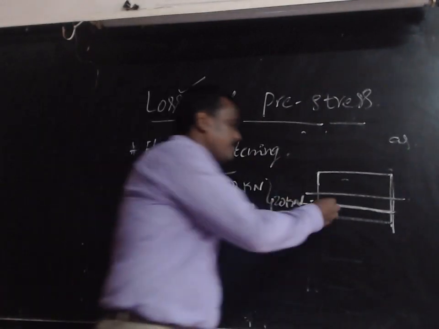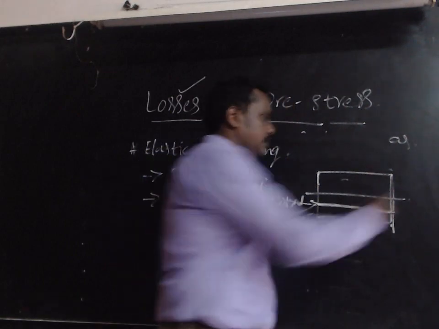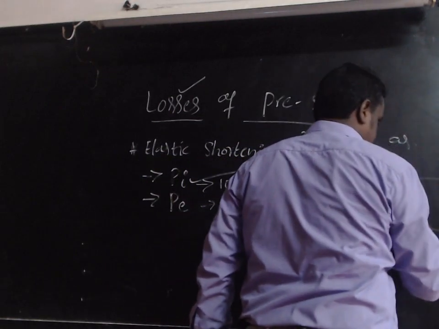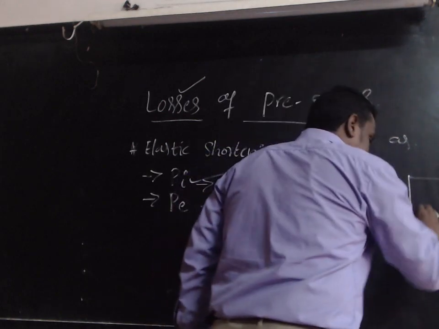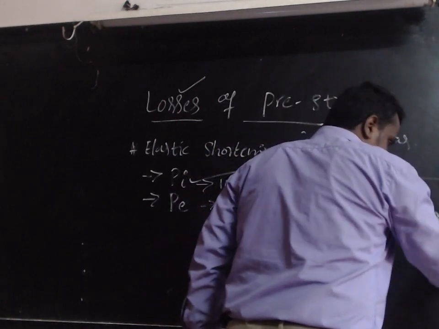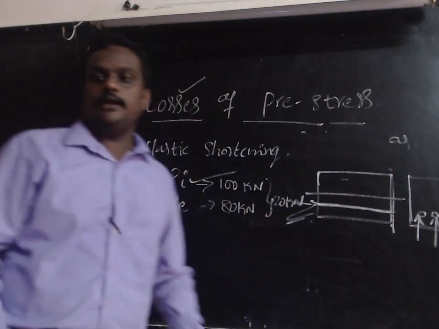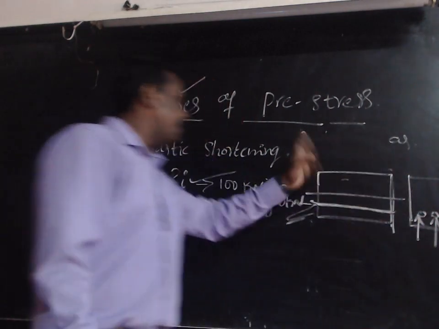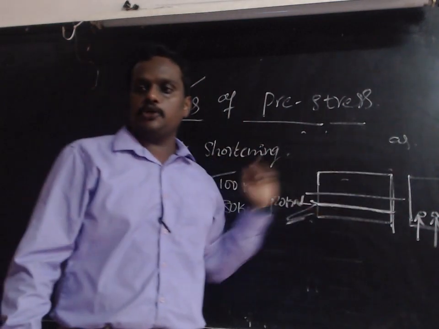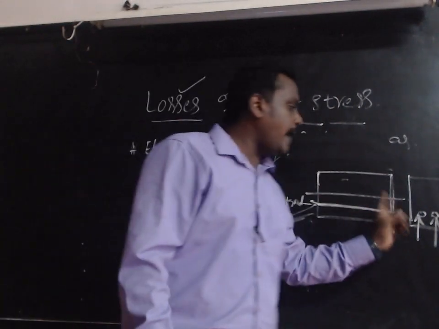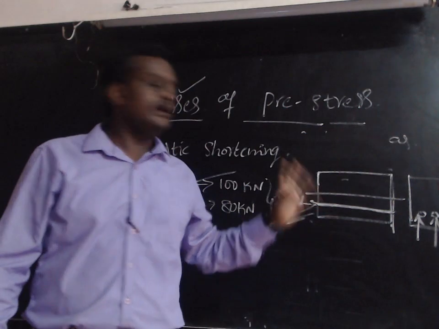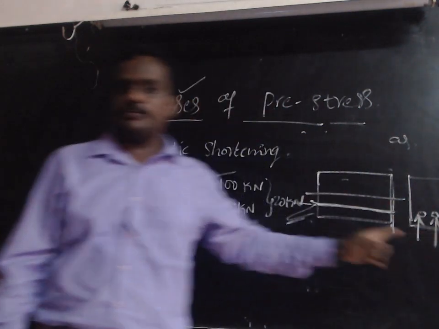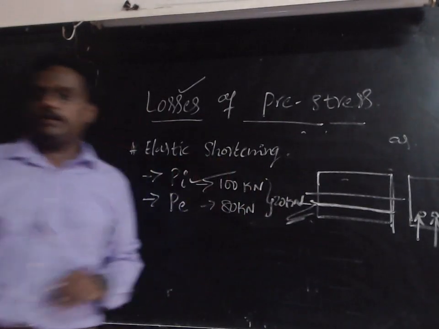That means if you have placed 4 numbers of steel, and I apply the force individually, not simultaneously, at that moment we have elastic shortening in the post-tension method. If you apply the force to all the steel simultaneously, then there will be no loss of pre-stress due to elastic shortening.